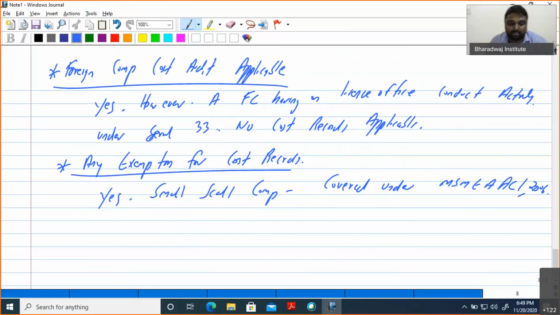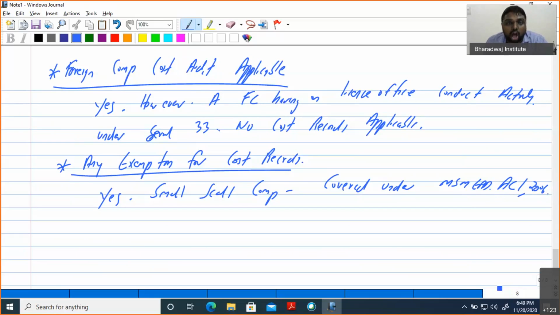There is an exemption, so a question may come: is a simply small company or micro company exempted? No. It should be covered under the definition of the MSMED Act. Then only it will be applicable. So it will be covered under the MSMED Act 2006. Then there will be an exemption.